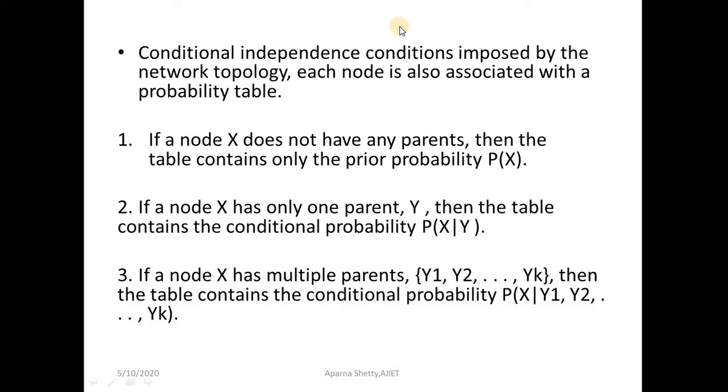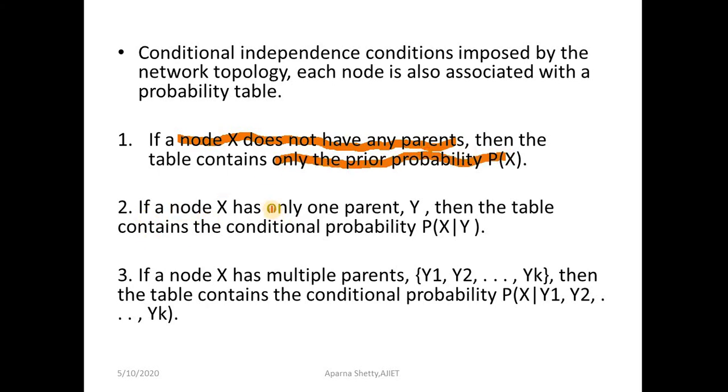Given the conditional independence conditions imposed by the network topology, each node is associated with a probability table. If a node X does not have any parents, then the table contains only the prior probability.